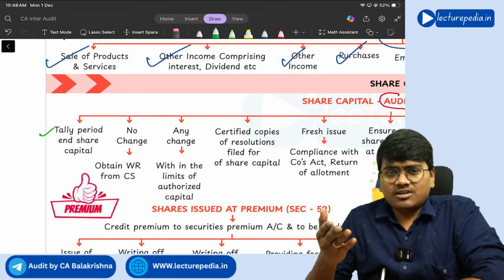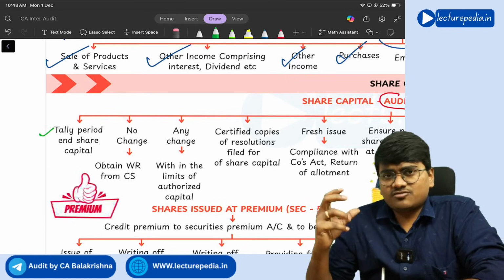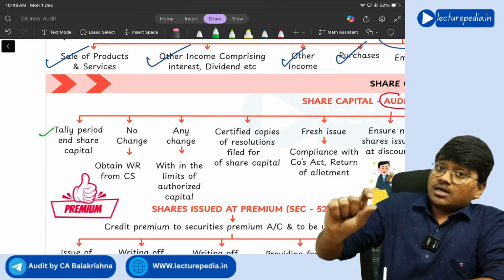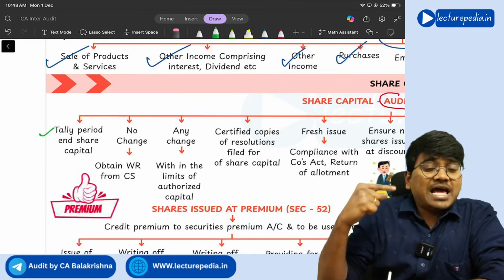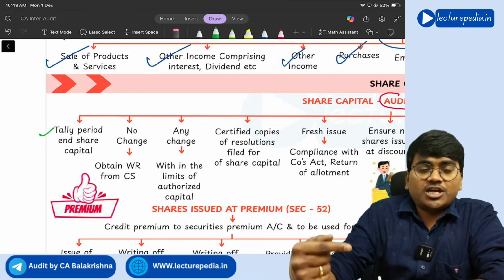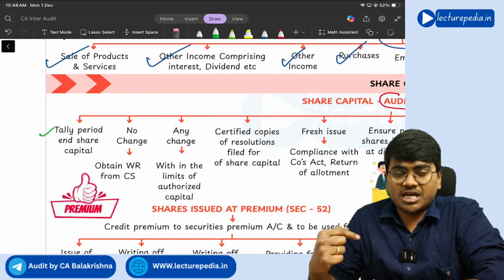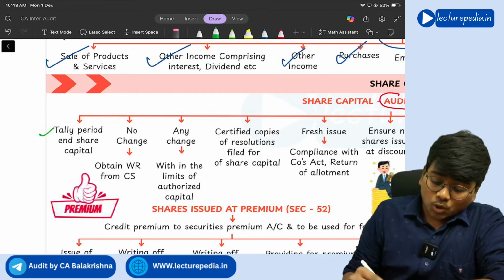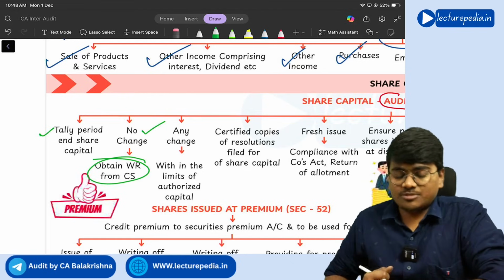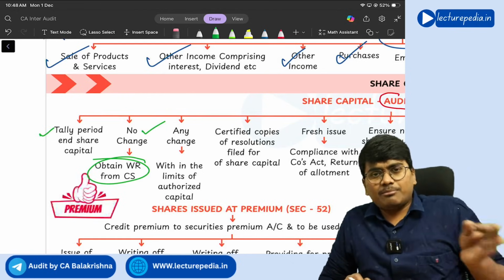There are certain forms, PAS 3, SH7, that need to be filed. So the company secretary will have knowledge of whether there is any change or no change in the share capital. So if there is no change in the share capital, obtain written representation from the company secretary.